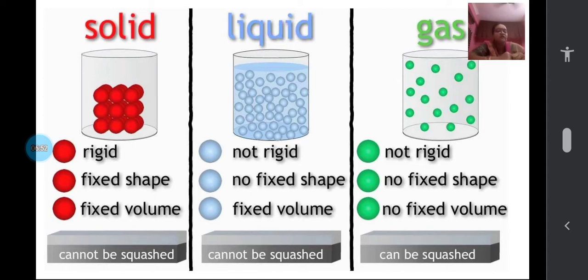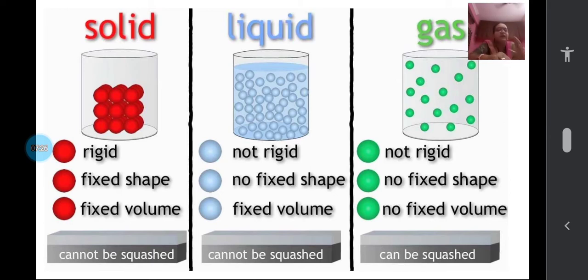In the case of gases, you cannot hold them, so they are not rigid. They do not have a fixed shape. There is no shape for steam, as we observed in the water lesson also. And also they don't have a fixed volume. That is, they won't occupy a fixed volume. They will completely spread in whatever space is available. For example, smoke, children, where somebody is burning something, how it spreads? Wherever space is available, it will spread.